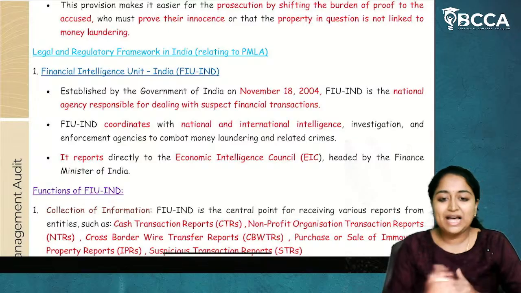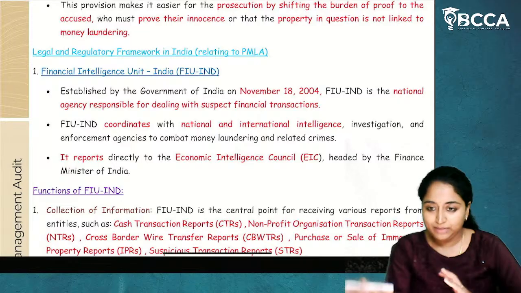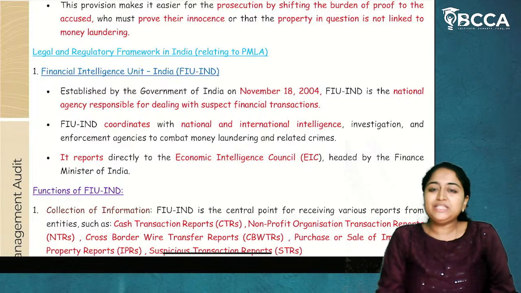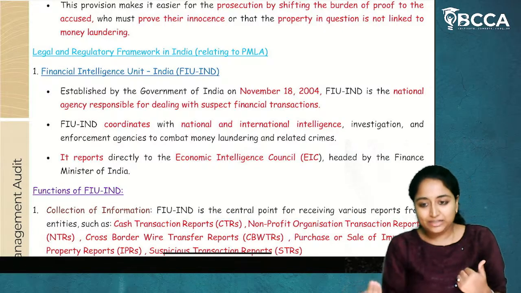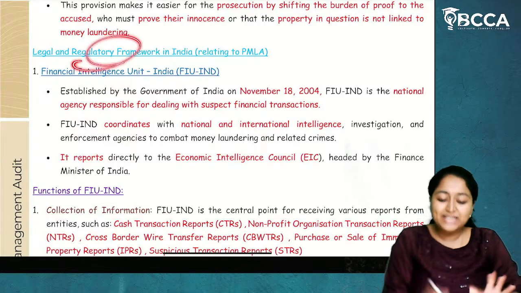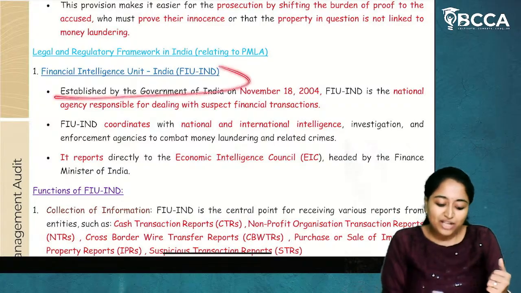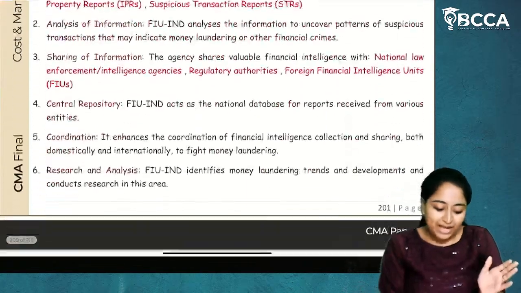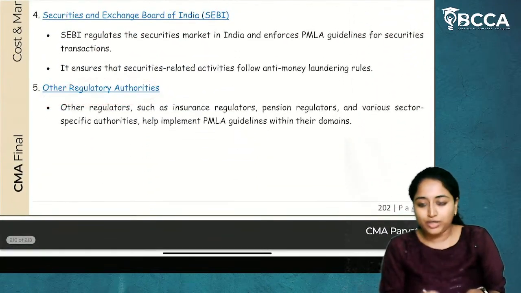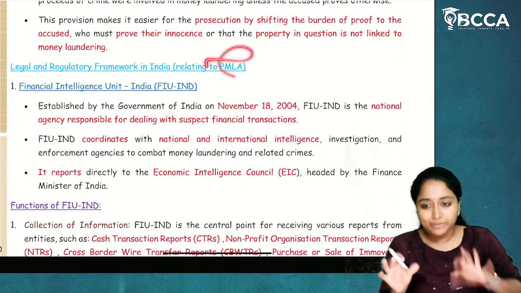Now, who is the regulatory body or regulatory authority for PMLA? A regulatory authority means those who work to prevent and detect cases of money laundering. Now, under these, who all are there? Financial Intelligence Unit of India and RBI, SEBI, Enforcement Directorate and other regulatory authorities. All these are called the regulatory framework of India in relation to PMLA.